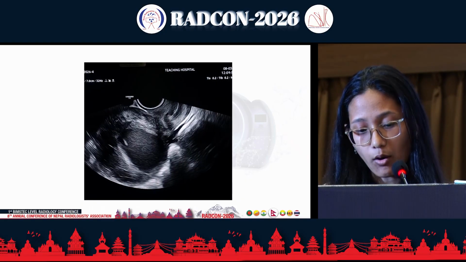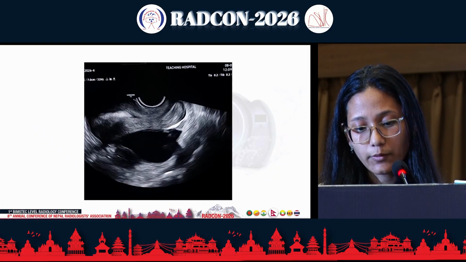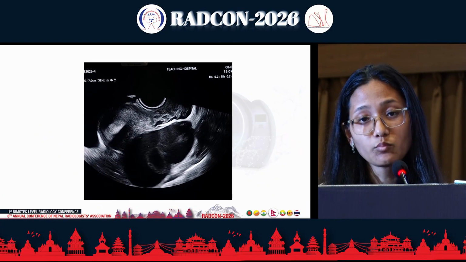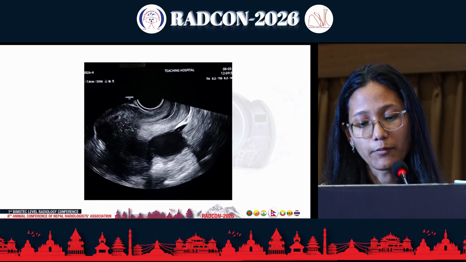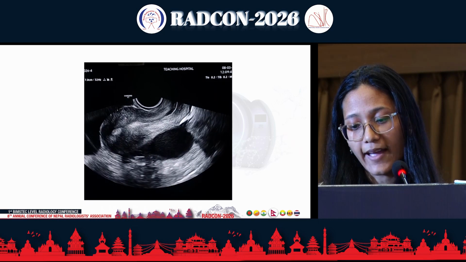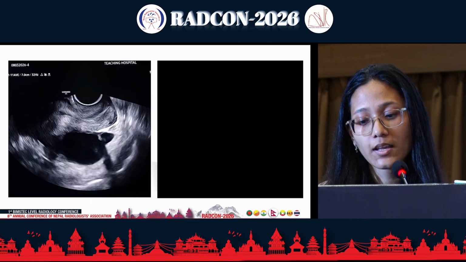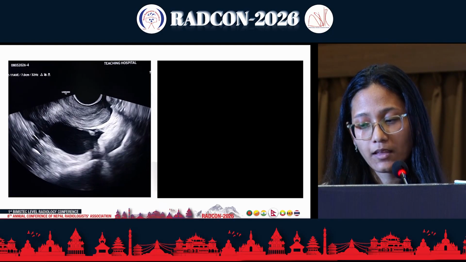And this is in case of a retroverted uterus. In the retroverted uterus, this is the smooth sliding that we can see of the uterine fundus with the rectal wall. And here is also the free gliding of the anterior-inferior part of the uterus with the bowel.